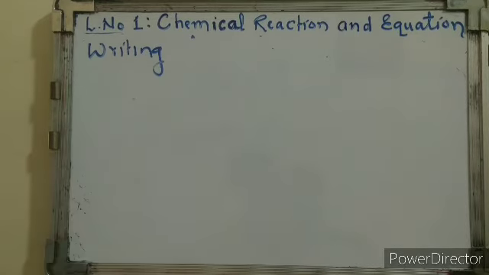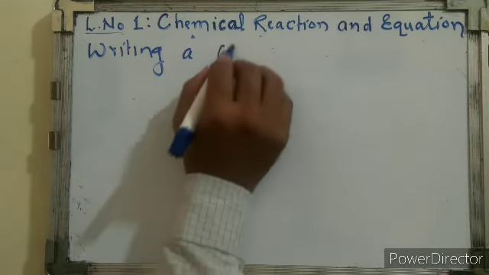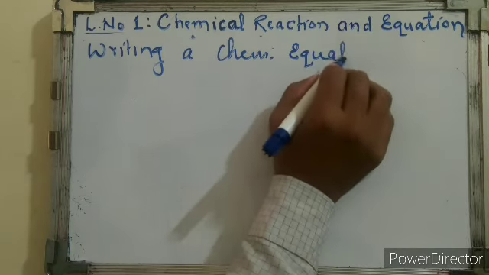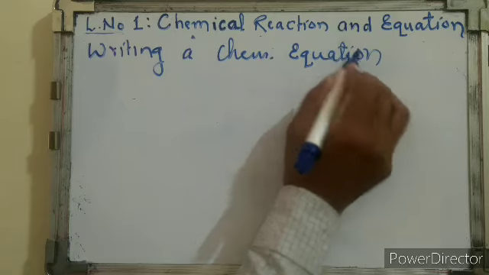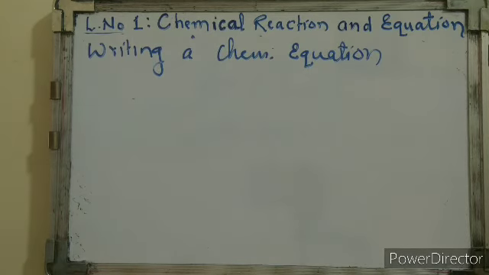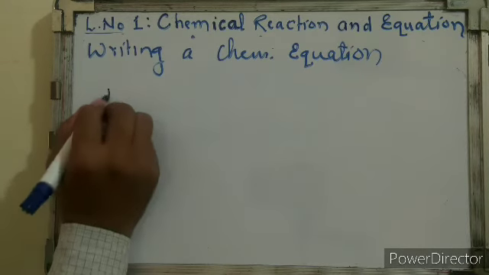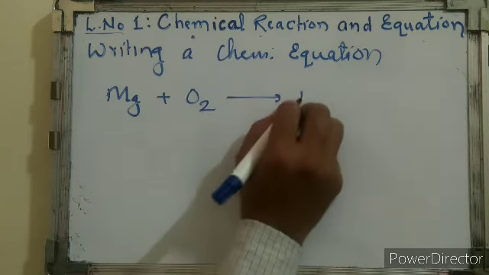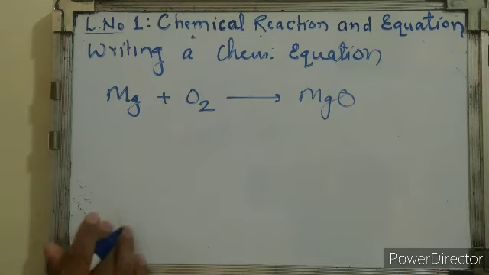Now let's see writing a chemical equation. In the previous example, magnesium along with oxygen gives magnesium oxide.